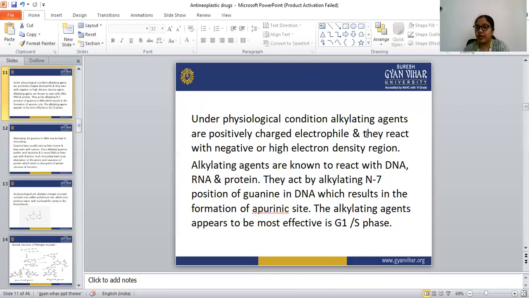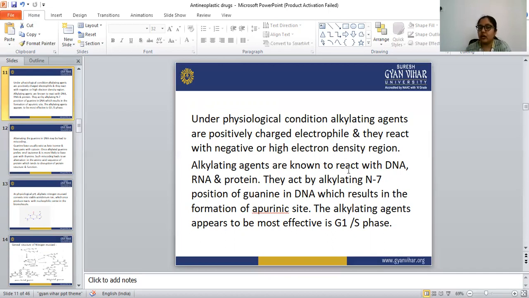Positively charged electrophile means they are electron deficient. They are electron deficient, so they are attracted to and react with high electron density regions. Positive charge is attracted to the negative or high electron density region.